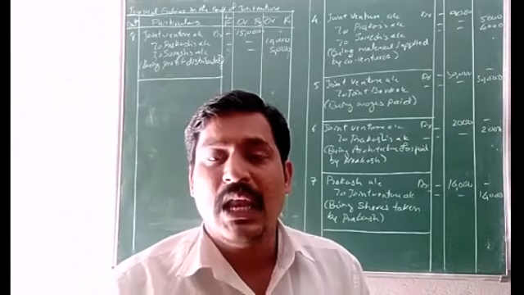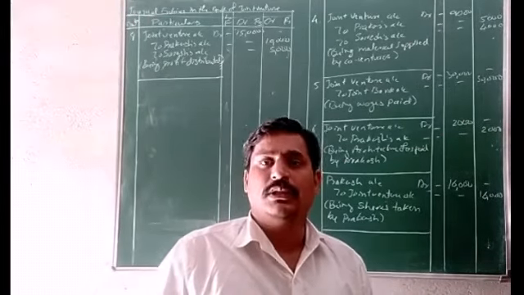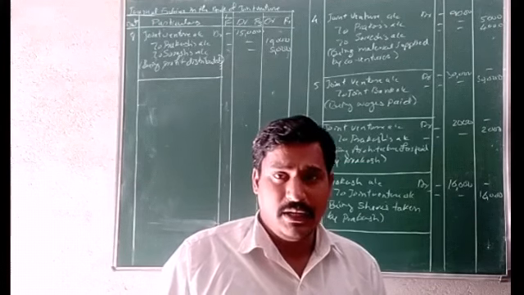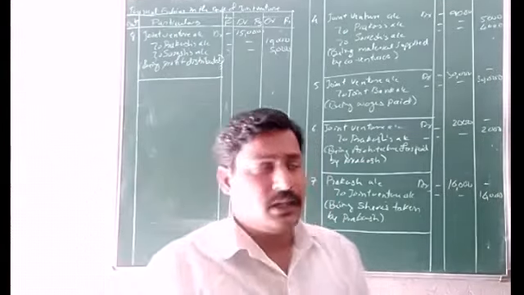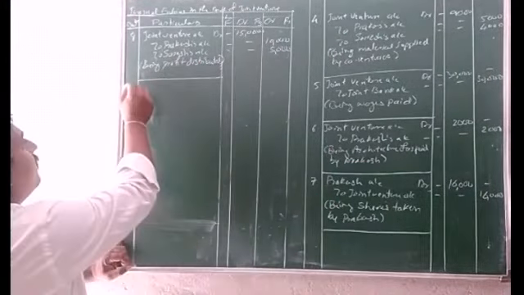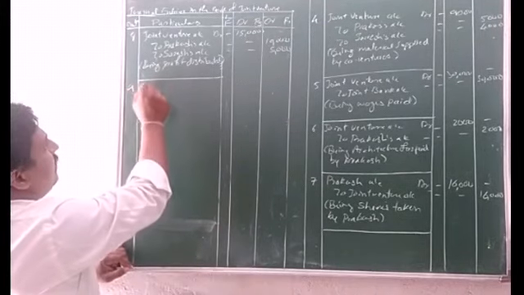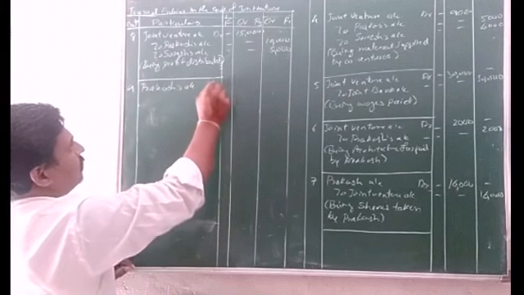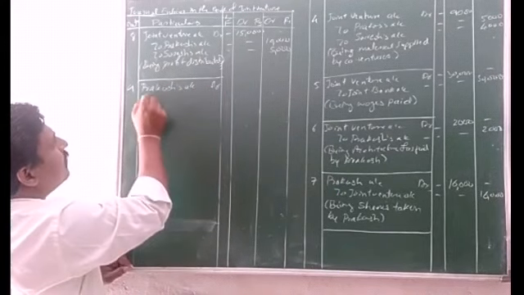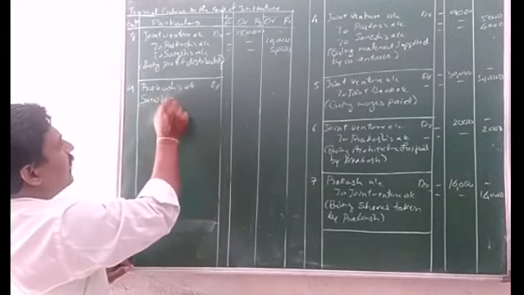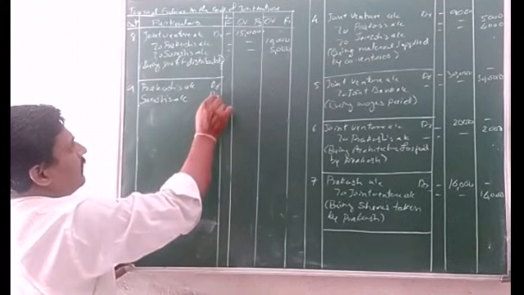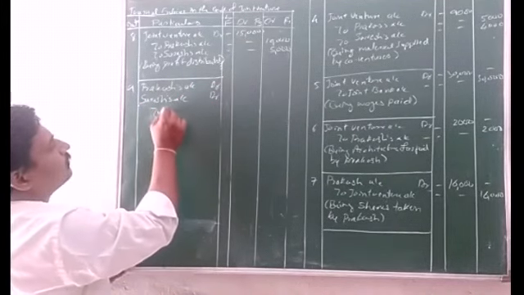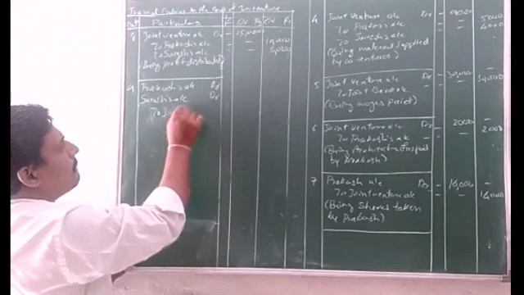Okay, so last journal entry to close the bank account also, to close the joint venture. Ninth journal entry: Prakash's account debit, next Suresh's account debit, to joint bank account.